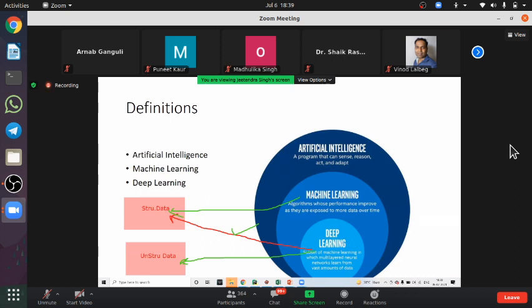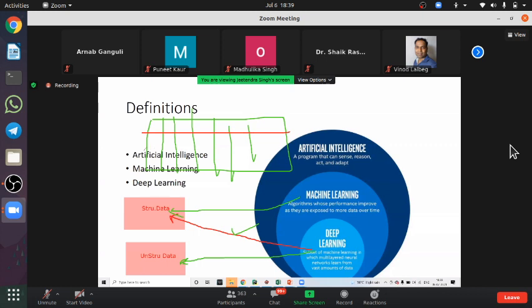Deep learning performs well on structured data when the data columns are too many. Let's suppose I have a data with only 6 or 7 columns. Deep learning is not useful when the number of columns is small.